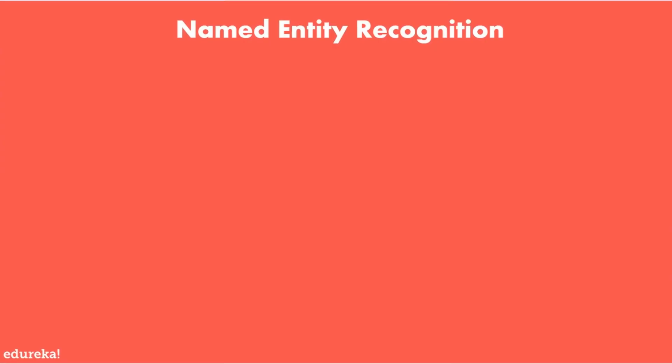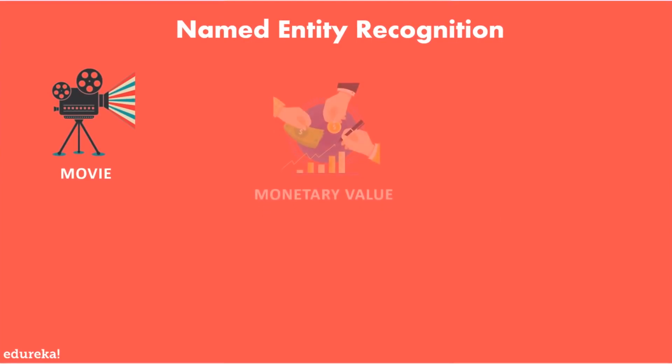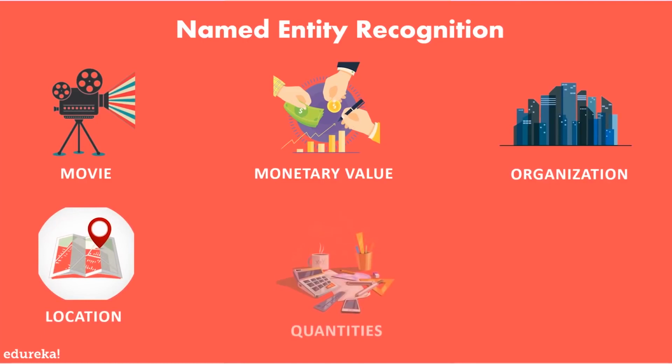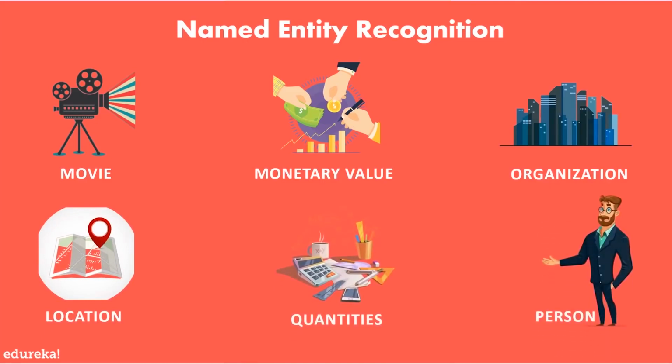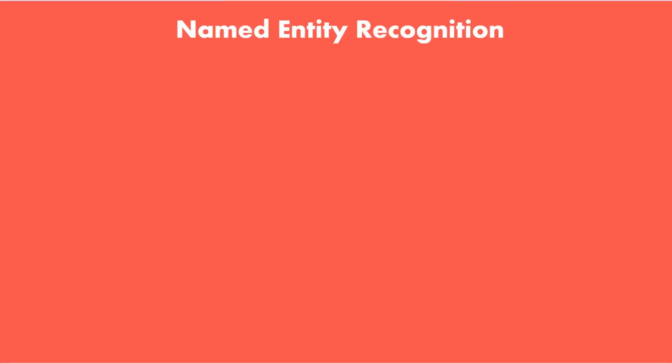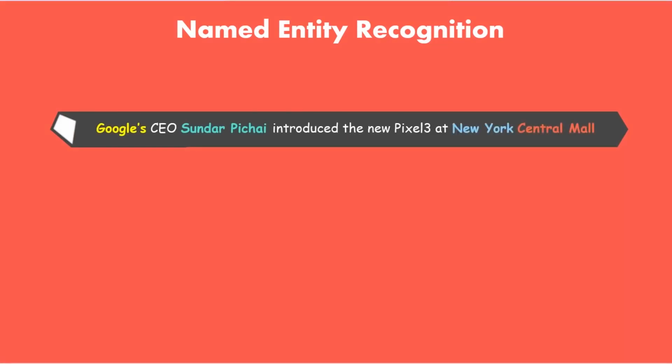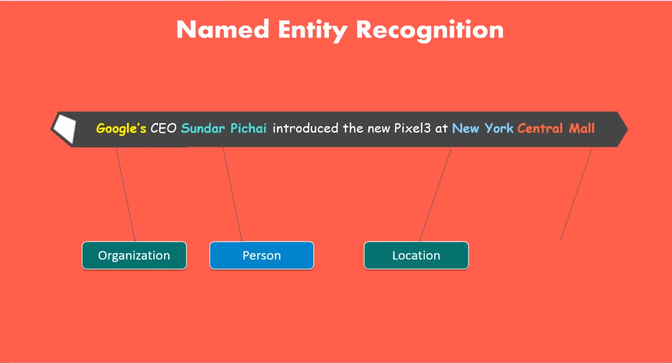Named entity recognition is used to identify the context of sentences or words, like if a word is a movie, a monetary value, an organization, quantities, person, location, etc. Let's take a look at a sentence so you can get an idea of what I'm talking about. Google CEO Sundar Pichai introduced the new Pixel 3 at New York Central Mall. Now, this sentence can be broken into Google as an organization, Sundar Pichai as the person, a location for New York, and an organization again for the Central Mall.